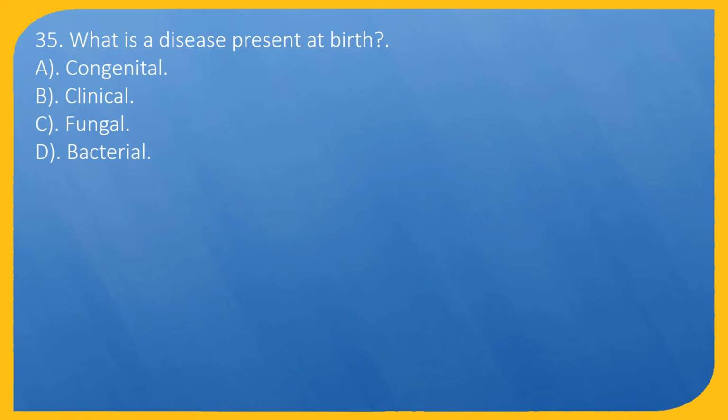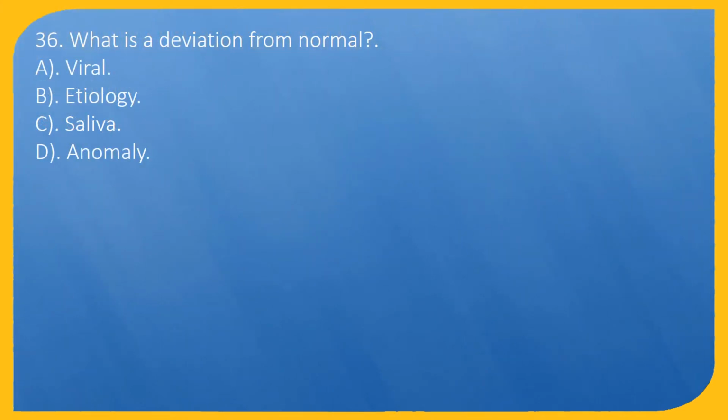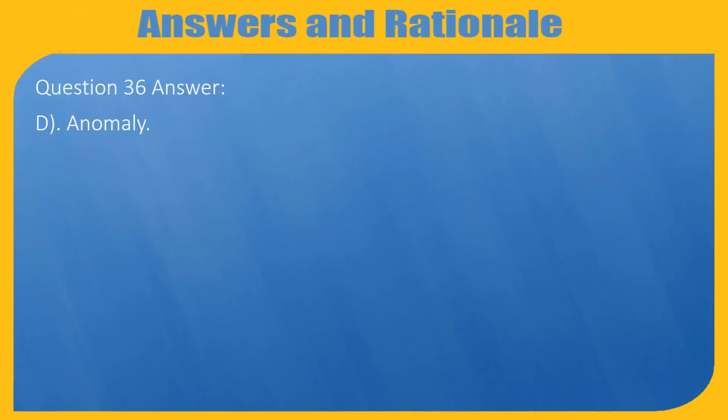Question 35. What is a disease present at birth? A. Congenital. B. Clinical. C. Fungal. D. Bacterial. Question 35. Answer: A. Congenital. Question 36. What is a deviation from normal? A. Viral. B. Etiology. C. Saliva. D. Anomaly. Question 36. Answer: D. Anomaly.